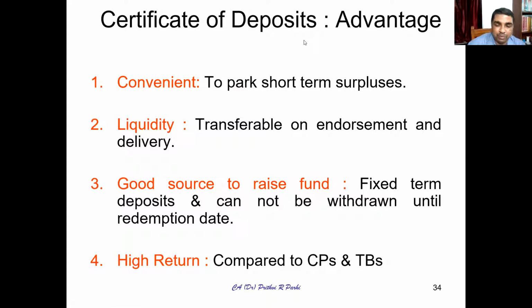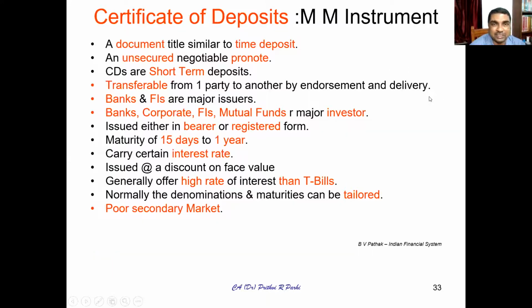Now, one more category of money market instrument is called CD, or certificate of deposit. It is just like a time deposit or a fixed deposit. It is issued like an unsecured promissory note, which means the issuer promises to pay back. It is a short-term deposit, transferable by one party to another. Banks and financial institutions are the major issuers; they issue this kind of certificate of deposit.